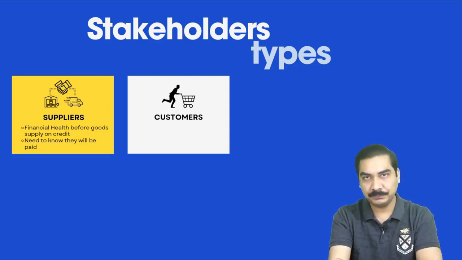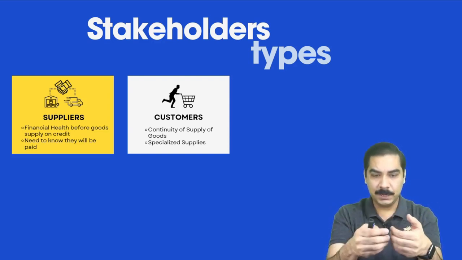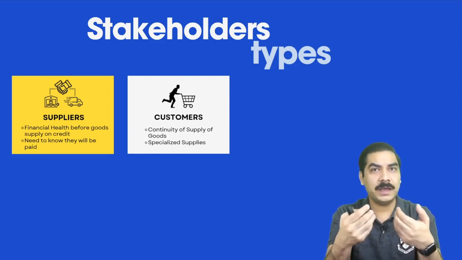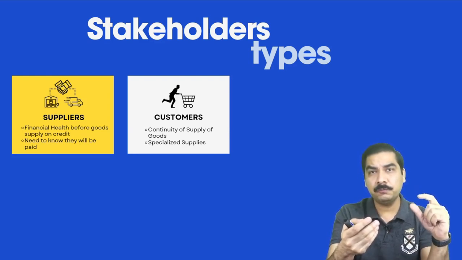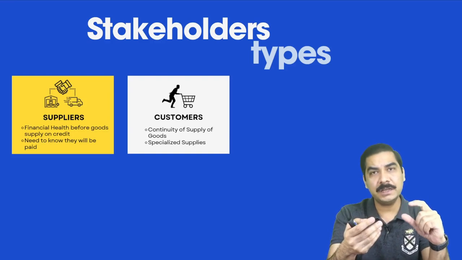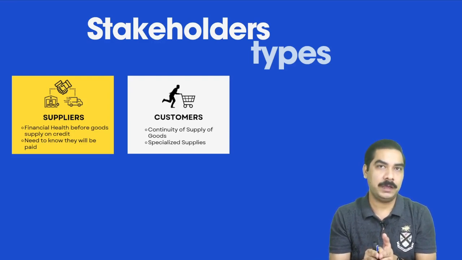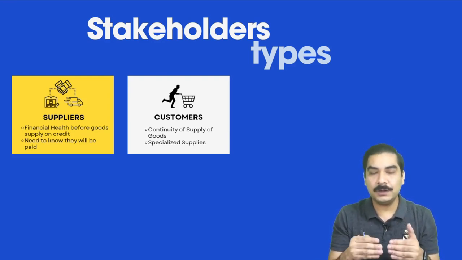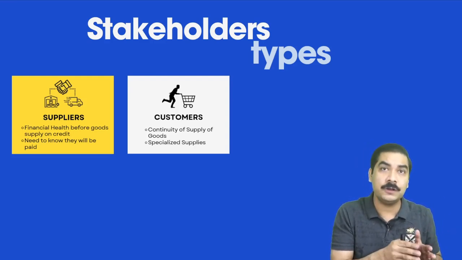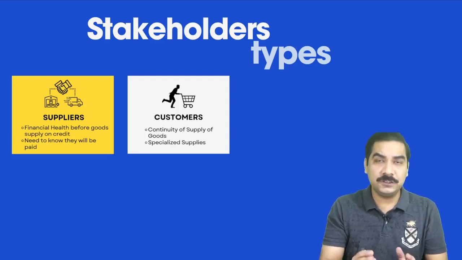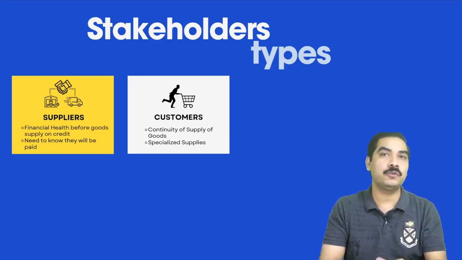The other reason why a customer needs to know that you will stay in operation is that maybe you are dealing in specialized equipment. Maybe you are making engines for Boeing, or jet engines for an aircraft. If you have a specialized supplies business, then the customer is dependent upon you because you are the only one in the world making it. In that scenario, the customer will be more cautious in seeking your financial statements, so that he has confidence that you will be able to provide these goods over a longer period.